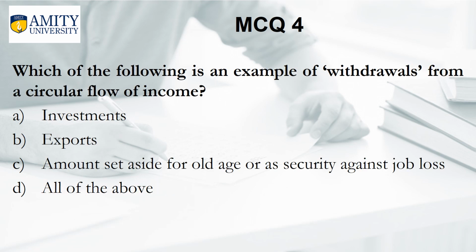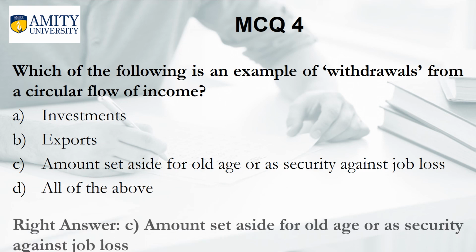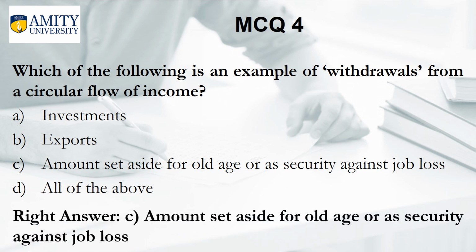Which of the following is an example of withdrawals from a circular flow of income? A. Investments. B. Exports. C. Amount set aside for old age or as a security against job loss. D. All of the above. And the right answer is C. Amount set aside for old age or as a security against job loss.